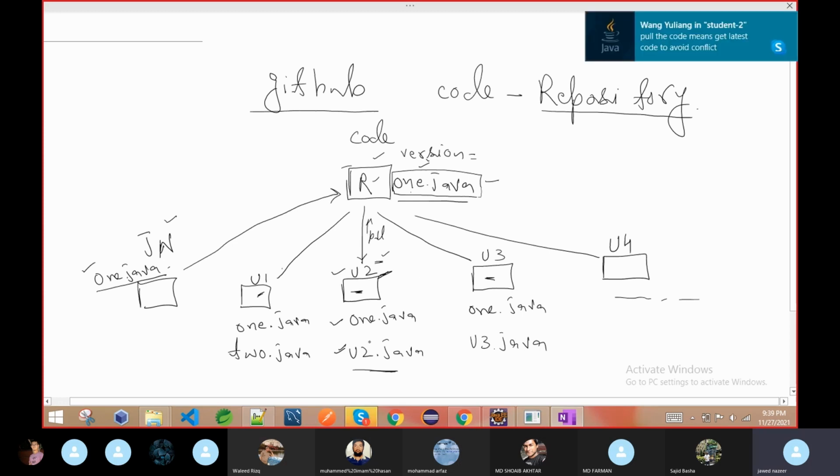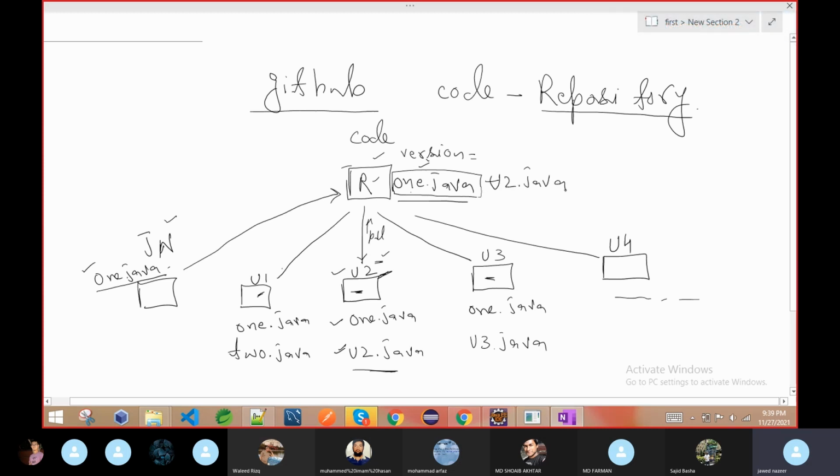When it pushes, we can see that along with one.java we have another Java class, u2.java. Now in the repository the latest code is one.java plus u2.java, because this guy first pulled and then pushed the code. Now u1 created 2.java and u3 created u3.java. Any one of them doesn't have this code, only this guy has this code.